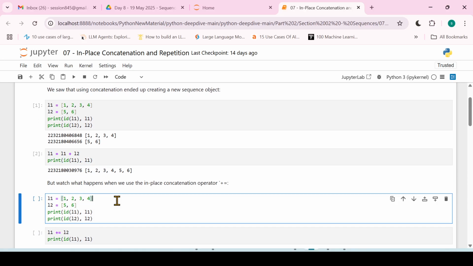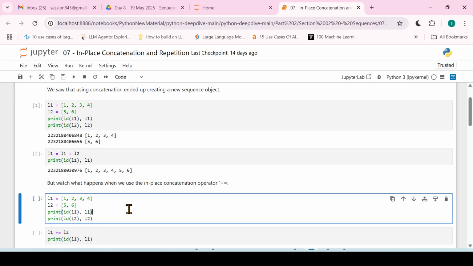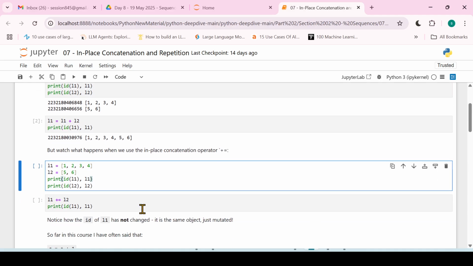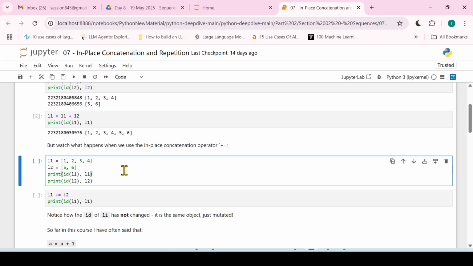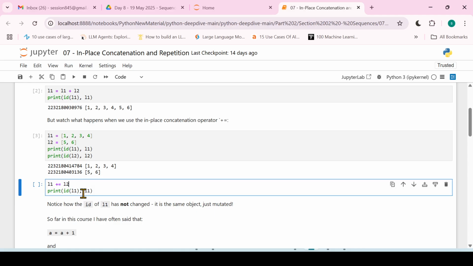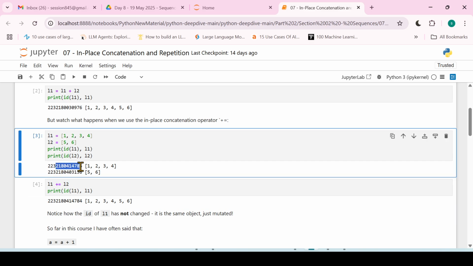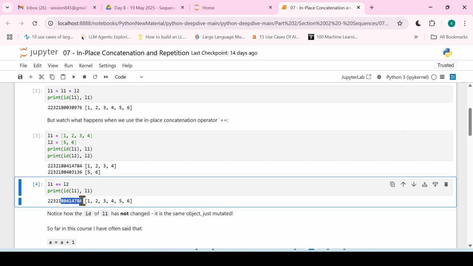But what happens if we use in-place concatenation? That means we use the plus equal to operator instead of this operator. In Python, it seems both are the same, right? L1 equal to L1 plus L2 is the same as L1 plus equal to L2. But let's see what happens. We have the same two lists, but this time we say L1 plus equal to L2, and after that we check the ID of L1. What are we getting? The ID of this L1 is the same as the ID of the earlier L1.